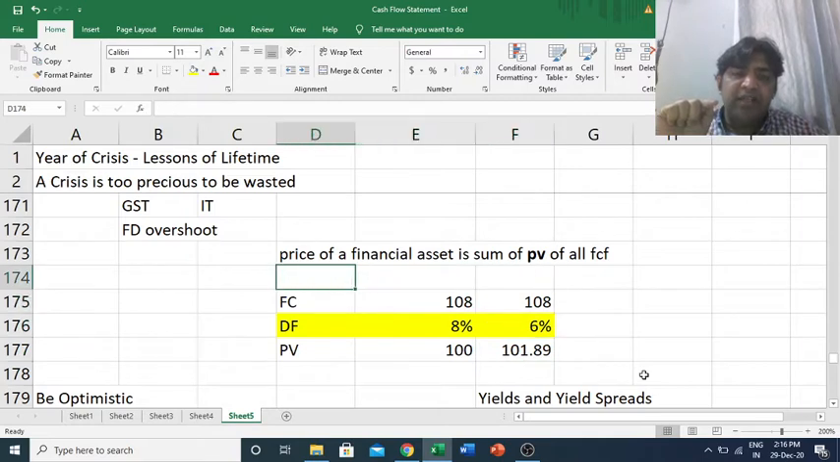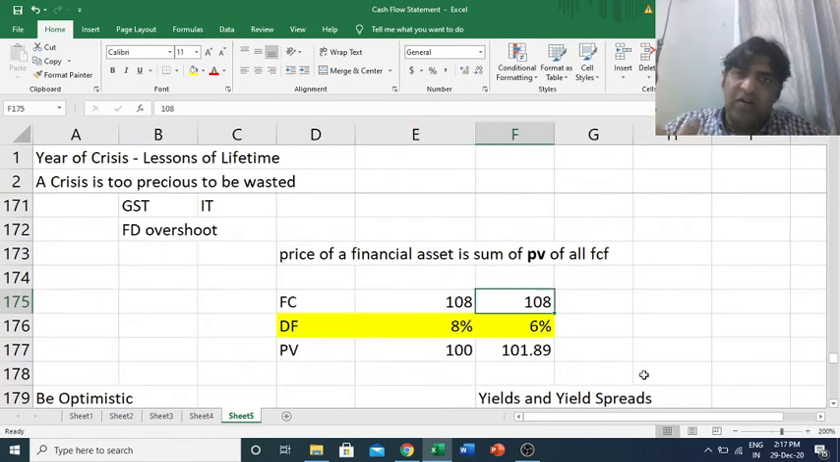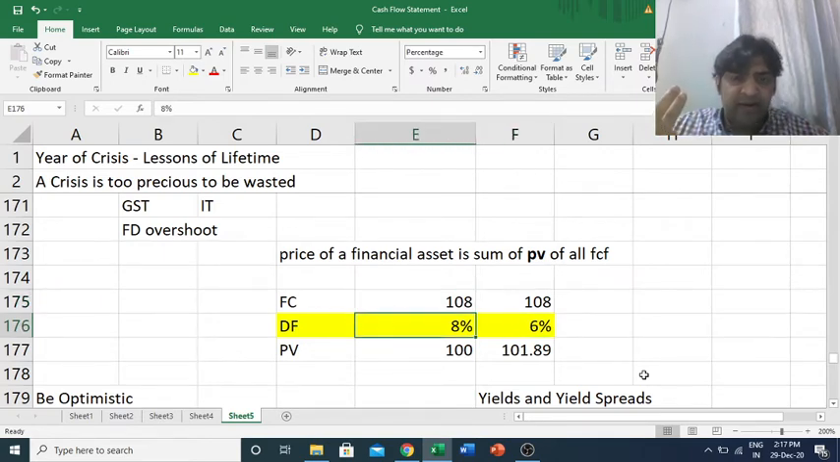Having understood this, the price of a financial asset is the sum of present values of all future cash flows. So here, pay attention, if this is a company which was going to make 108 rupees profit, which anyway it will still make as the profit.